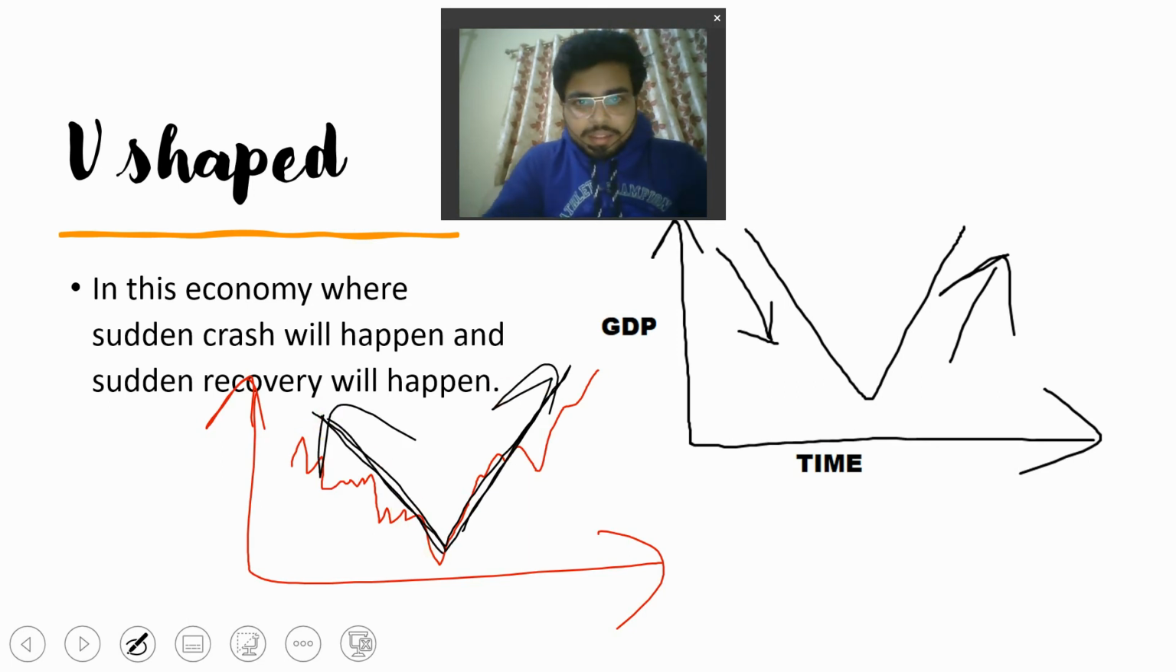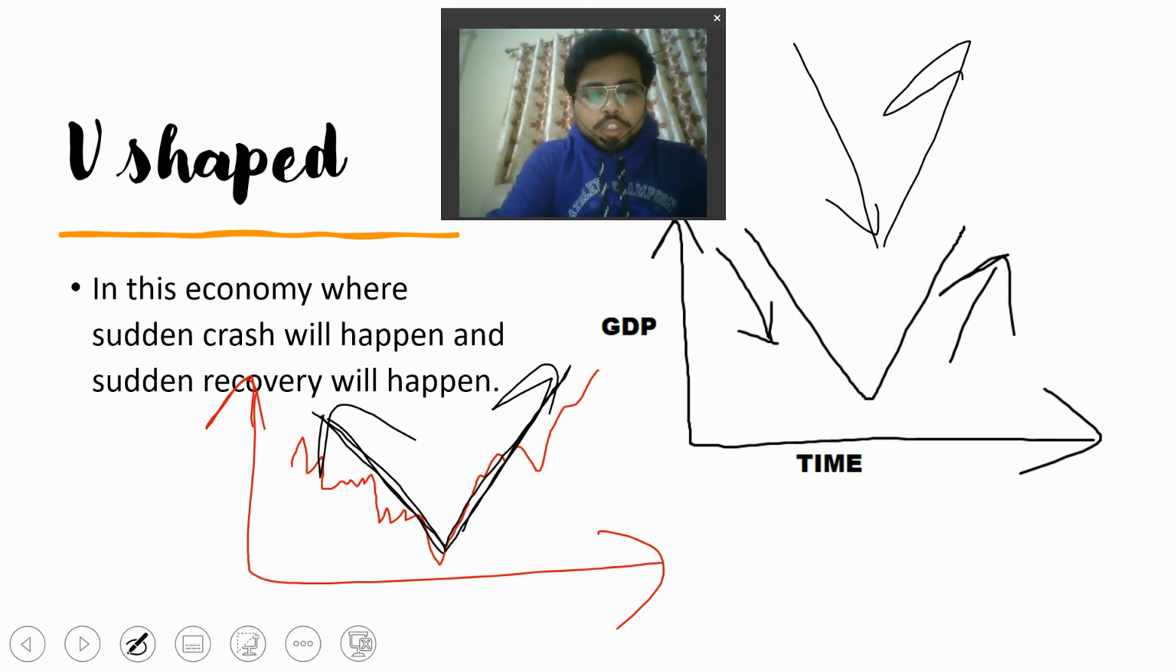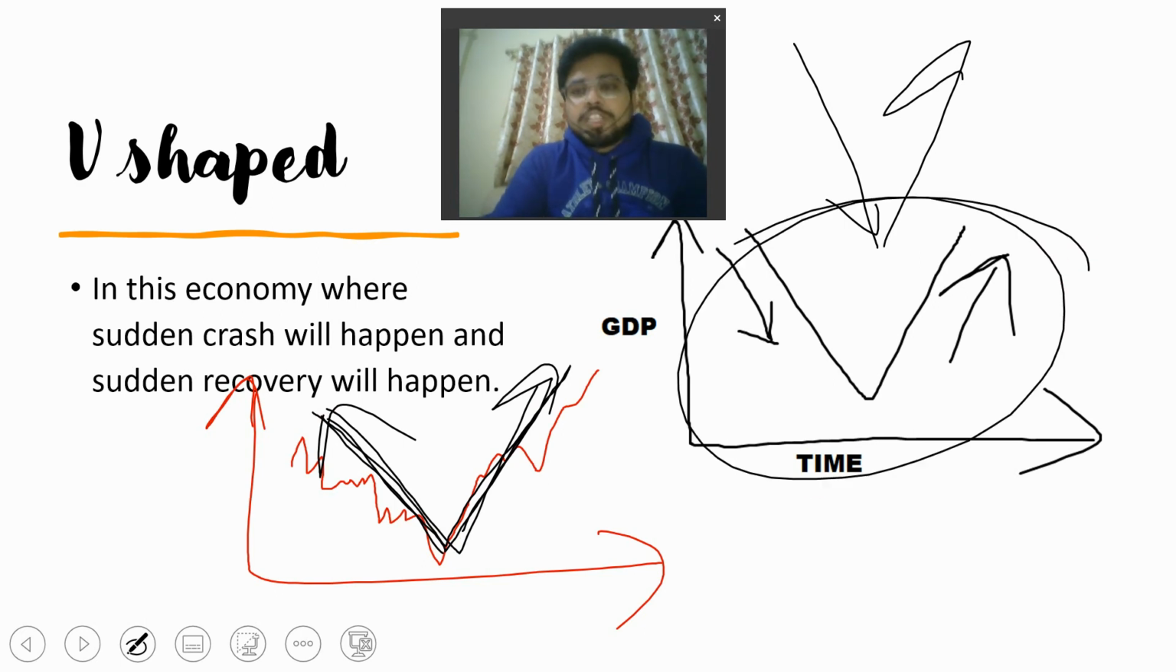Don't take it alphabetically, as it will suddenly decrease and suddenly increase. There will be some fluctuation, but the overall shape of the graph will be a V shape, W shape, Z shape, and so on. So this is something called V-shaped recovery.